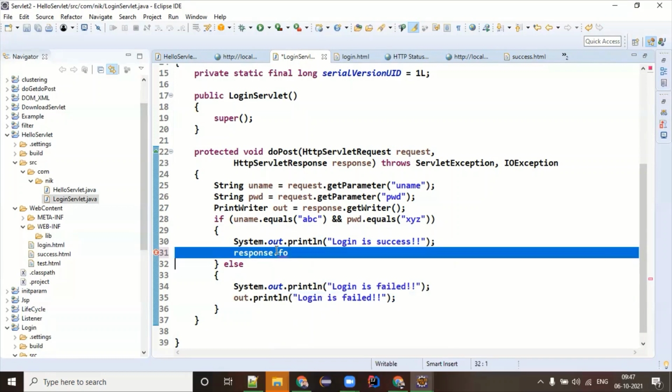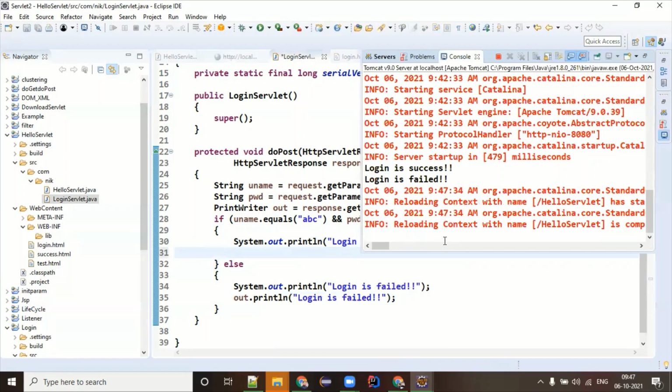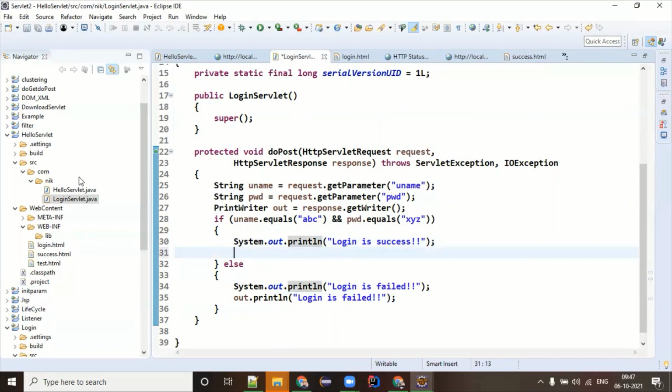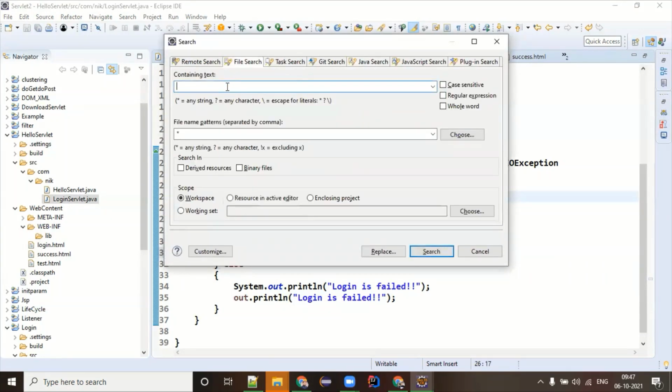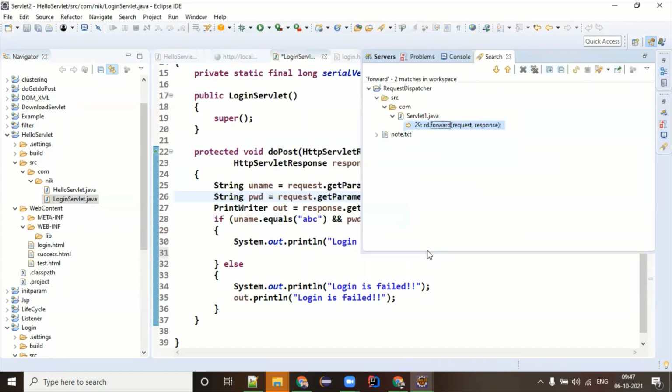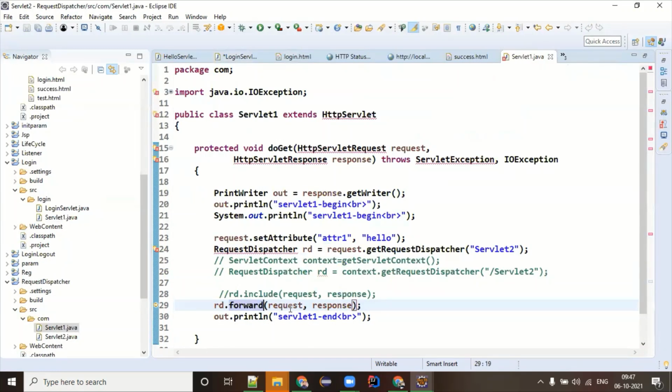One sec, guys. How can I pass this to a page? Control H, file search, forward. Yes, this is what I was looking for.